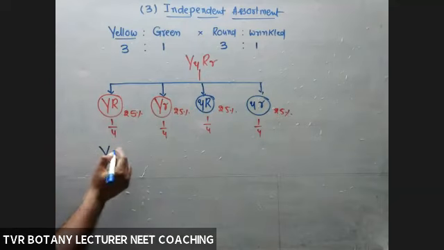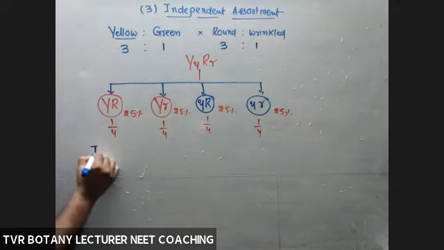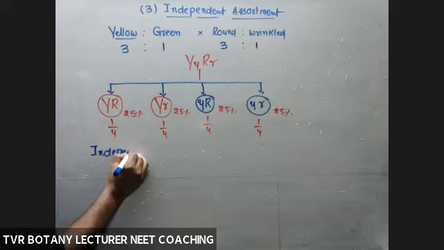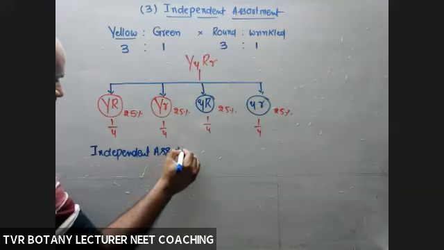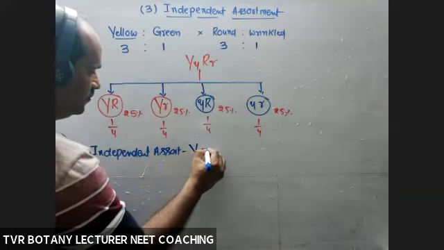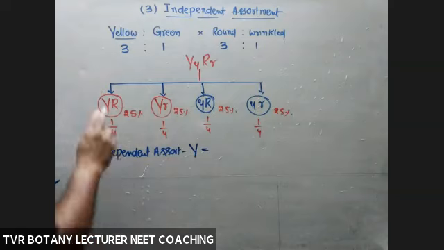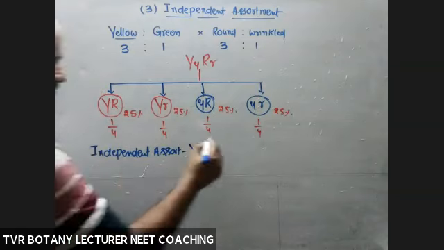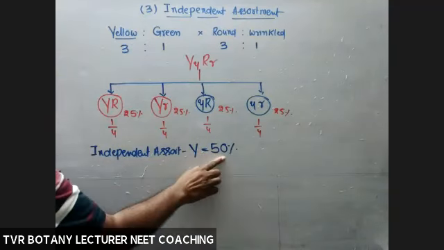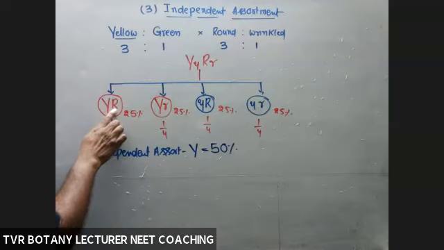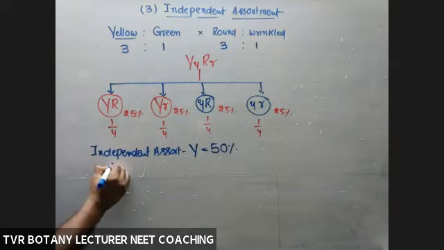Two kinds of gametes. This one and this one. Out of 4 kinds of gametes, in how many kinds is capital Y present? 2 kinds. So the independent assortment of capital Y, simply, what about the percentage? Out of 4 kinds of gametes, in how many kinds is capital Y present? 50. So its independent assortment is 50%. Out of 50%, 25% with capital R, remaining 25% with the small r. Remember that one. Next.